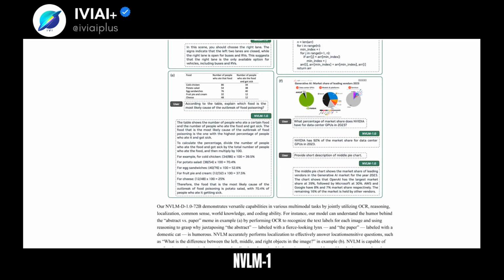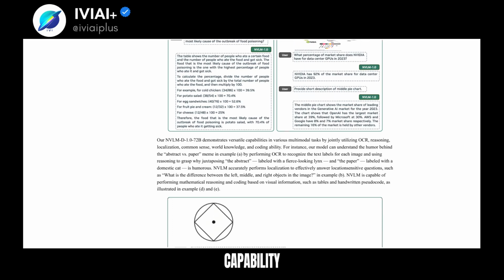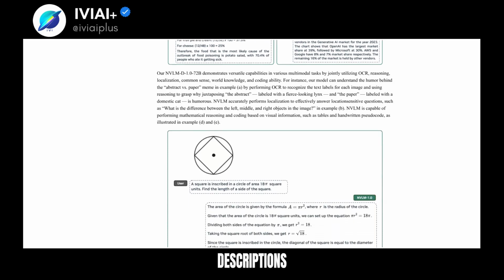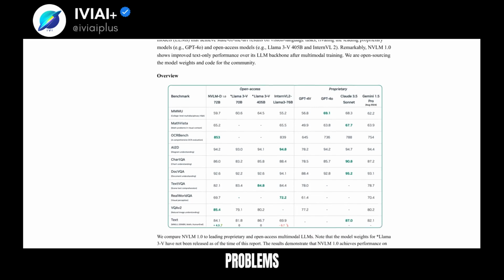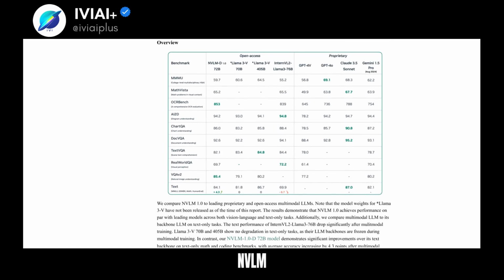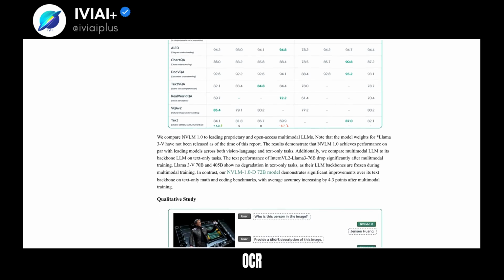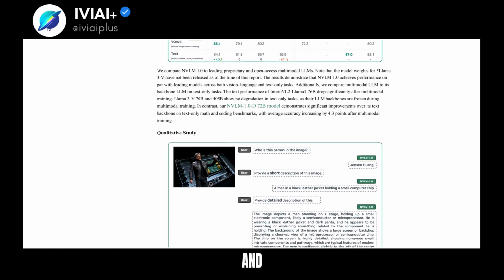The NVLM 1.0 D 72B model showcases good instruction following capability and can generate high-quality, detailed image descriptions. It can understand humor, perform localization, and solve math problems with step-by-step reasoning. NVLM 1.0 is a versatile model that utilizes OCR, reasoning, localization, common sense, world knowledge, and coding ability.